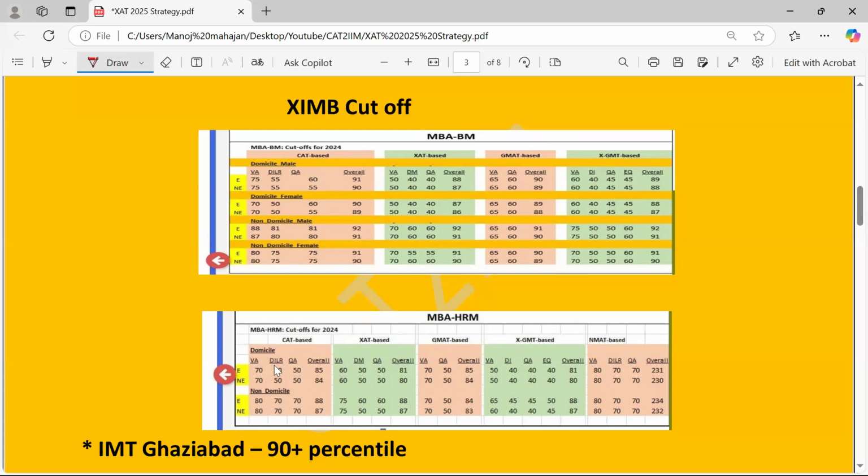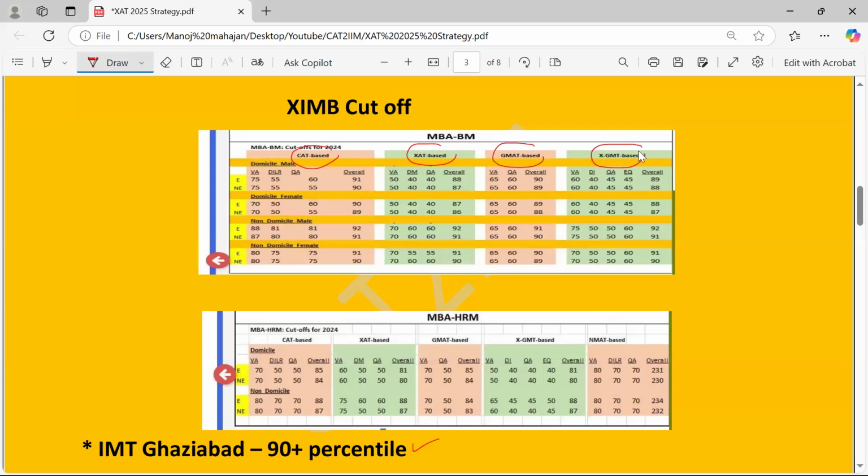The good thing about IMT Ghaziabad is they don't have any sectional cutoff. So if you are looking at a 90 plus percentile, you can expect the IMT Ghaziabad call. You can have a look at the XIMB cutoffs over here. I have mentioned based on CAT, based on XAT, based on GMAT, based on XGMT.